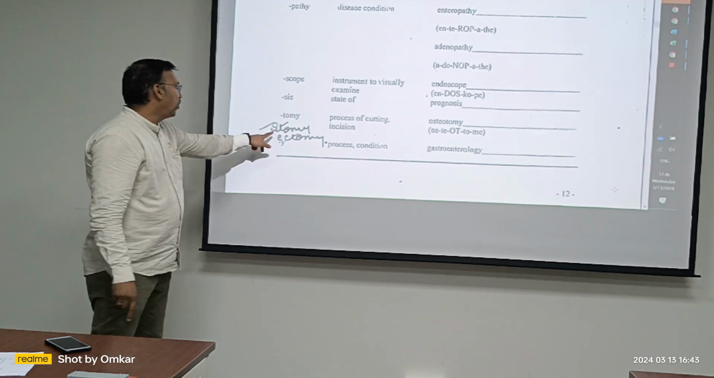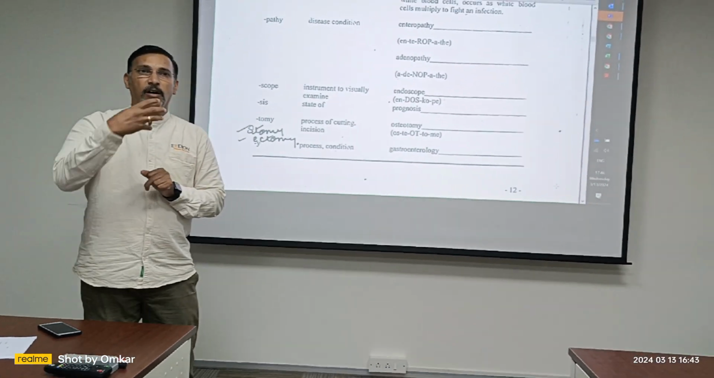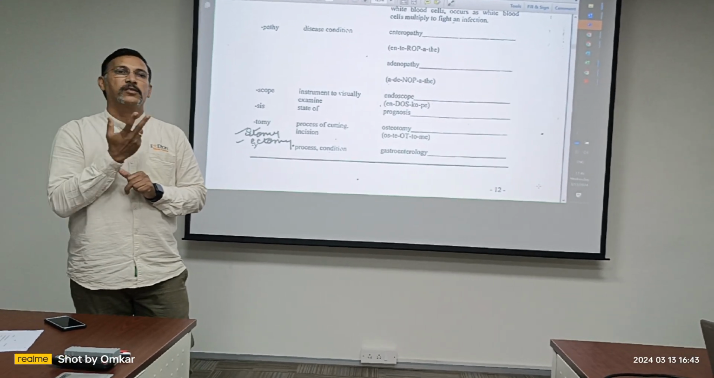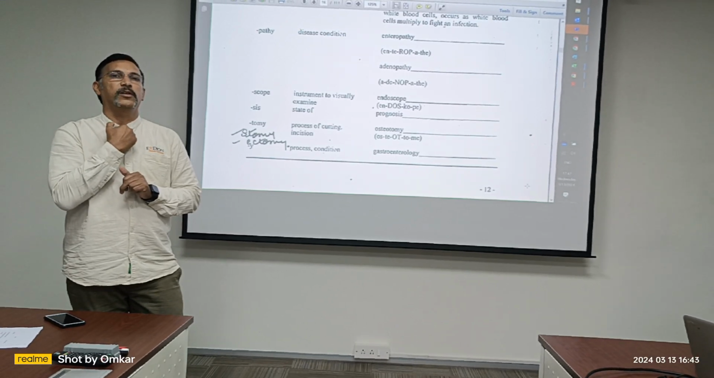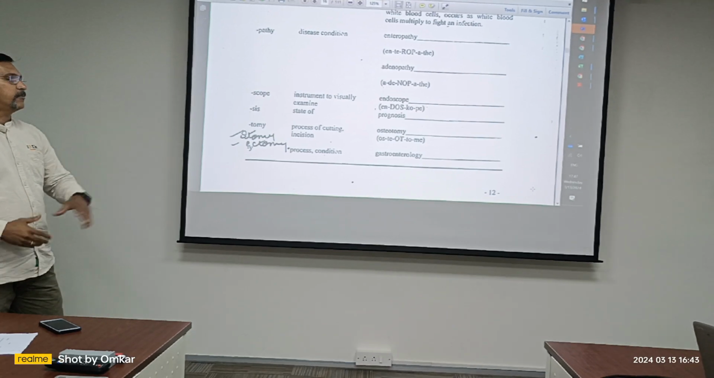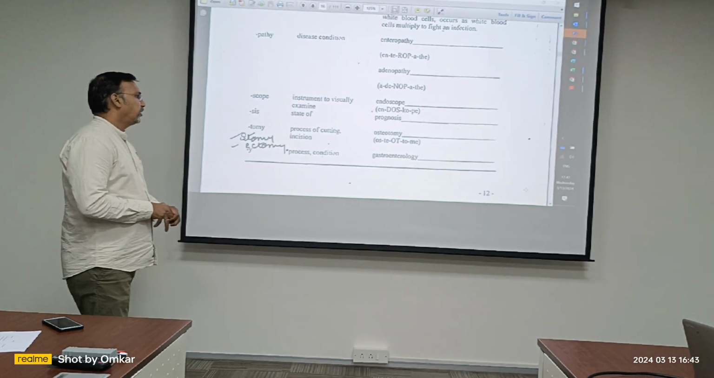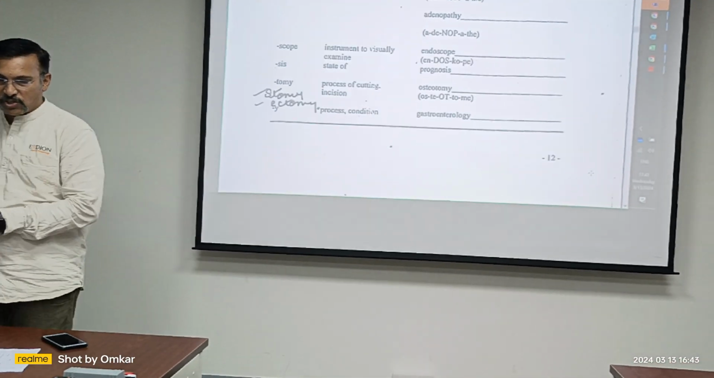I've written stomy also over here, that is also a process of cutting out, but permanently keeping it open. Tracheostomy, where somebody is not able to breathe, they will leave an opening over here, that is known as tracheostomy. That is on the next level, but I have written it right now here. Continuously opened out. Next. So we go to the next section.